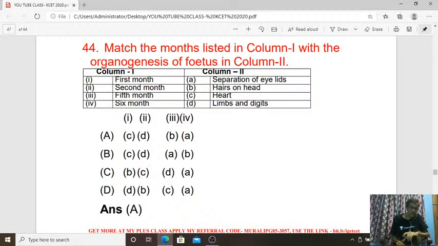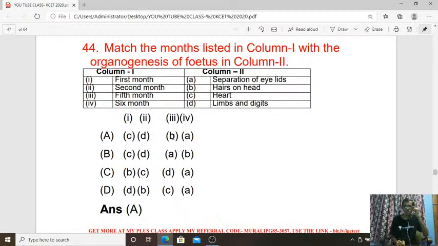Match the month listed in column 1 with the organogenesis of the fetus in column 2. So here 1, 2, 3, 4 and A, B, C, D. First month, the answer is A. In the first month, what happens? The heart is going to be developed. In the second month, it is limbs and digits.